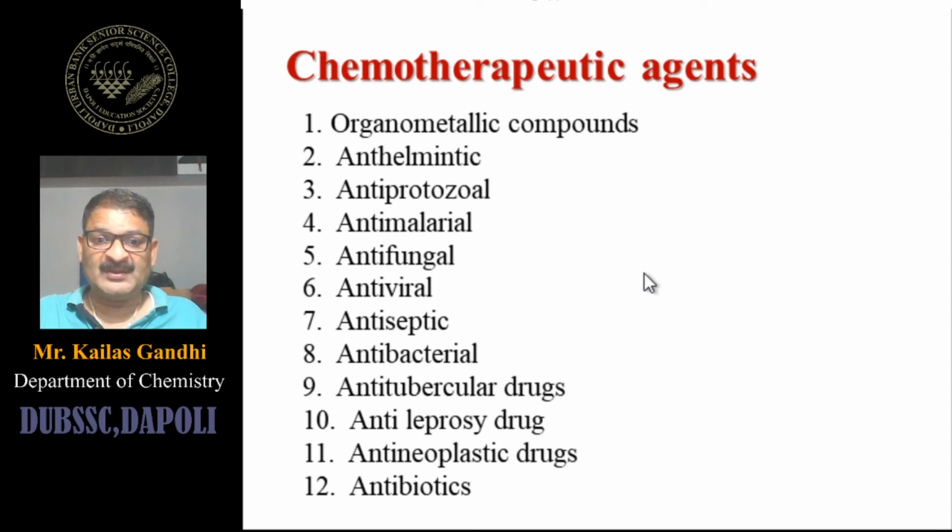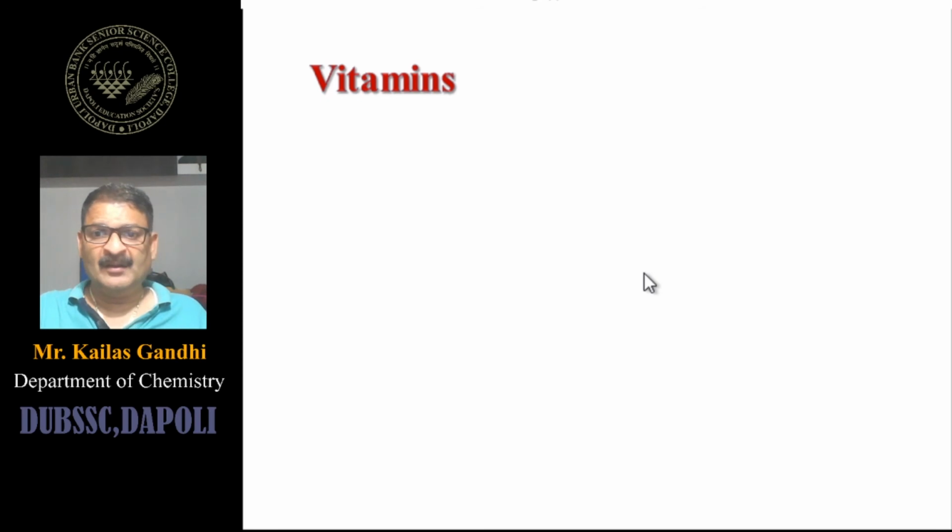Then we are moving towards the next, which is nothing but the vitamins. We have an idea that vitamins are actually chemical compounds essential for our natural body growth, but the body is not in a position to synthesize the vitamin. So the source of vitamin is our food. From some fruits and vegetables, we are getting some vitamins.